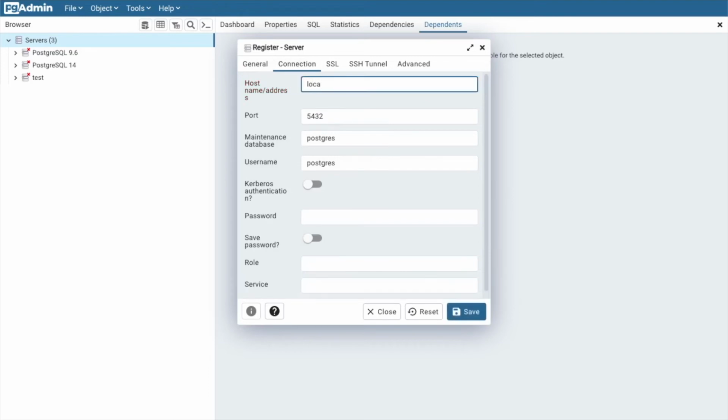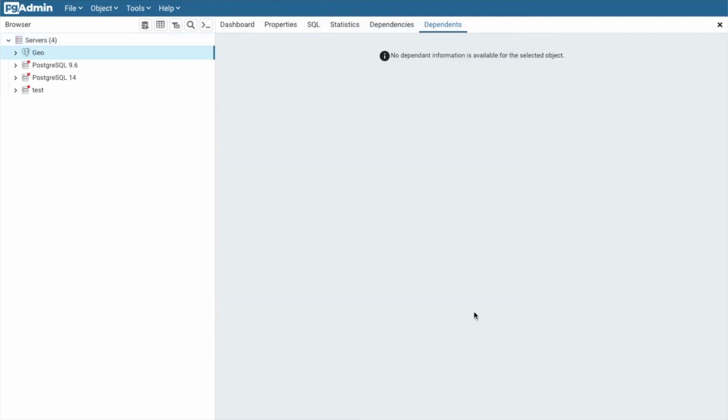You can either use localhost or the IP address 127.0.0.1, because we're gonna use it locally. We're not gonna connect to a remote server. Here we're gonna use localhost, and the port the server will be listening on is 5432, and then we're gonna create a new password for this database that we just created. I'm gonna use the same one I used to log into pgAdmin. Keep things simple. Save, and here we are. We just created our server here.